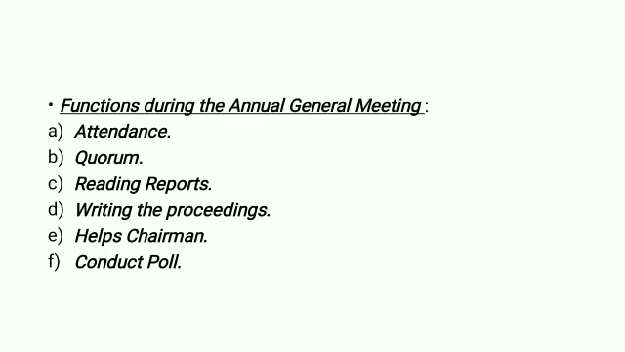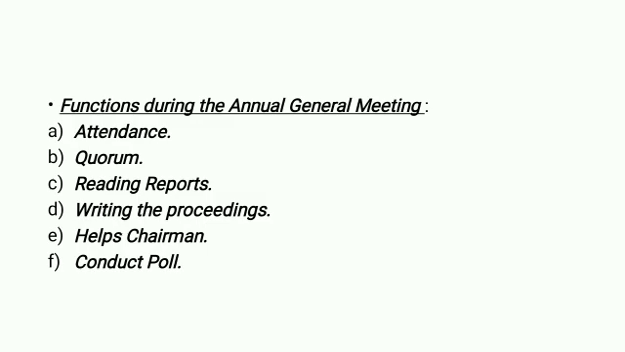The next we can see what are the different functions done by the secretary during the annual general meeting, right? During the meeting. Number one is attendance. The secretary will arrange or check the attendance of members and their signature. Then quorum, right? The secretary will ensure whether proper quorum is present or not, and will report to the chairman. The next, reading reports. The secretary reads the notice and the director's report and any other report at the beginning of the meeting.